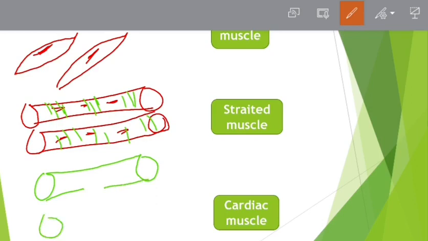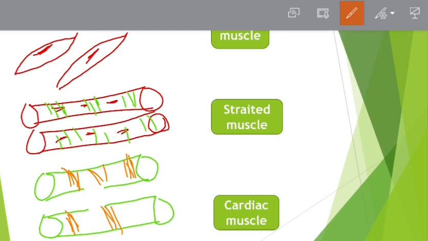In striated and smooth muscle we saw one thing: these two cells are not connected, meaning there is no connection between cells. And in the striated muscle, as the name indicates, there are striations, meaning there are bands like this. These are dark and light bands. These bands are called striations, as we have studied earlier. Now the cardiac muscle.